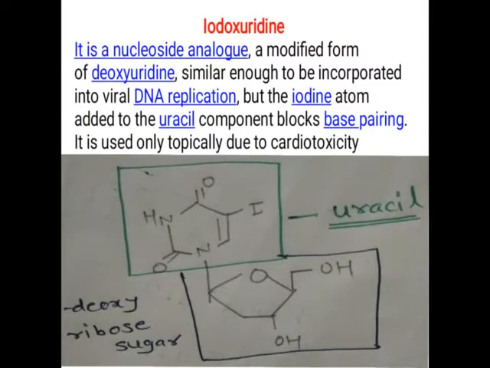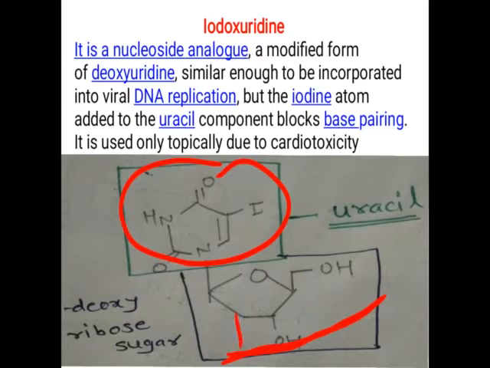Next drug, that is idoxuridine. So this is the structure of idoxuridine. So this is the structure of uracil. This is the structure of deoxyribose sugar. If here also a hydroxy group is present, it becomes ribose sugar. If here there is no hydroxy group, it becomes the deoxyribose sugar. So in this uracil, there is an extra part, iodine is present. So it is called idoxuridine.